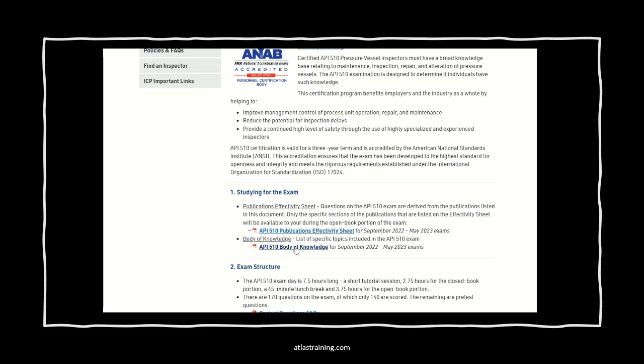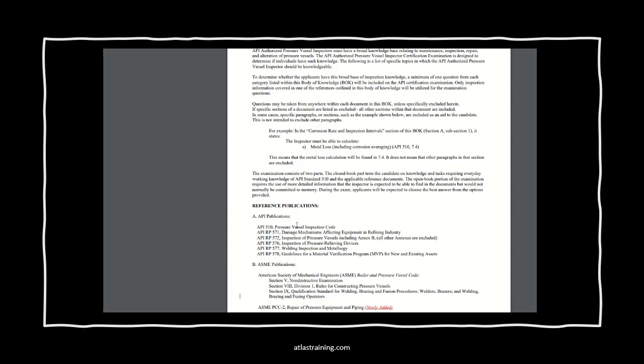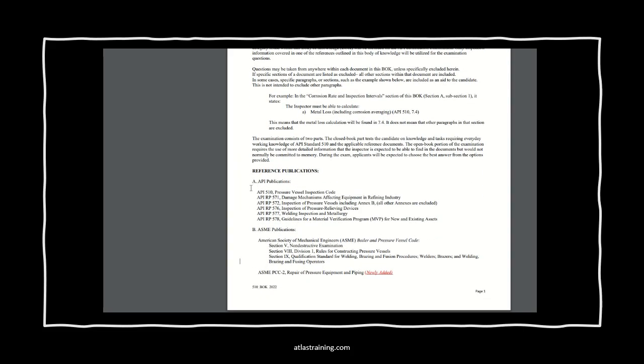The body of knowledge tells you what code books you need. As you see here, this is covering September of 2022 to the May of 2023 exams. So click on the body of knowledge and you scroll down here and you see the different publications that are covered on the API 510 exam.